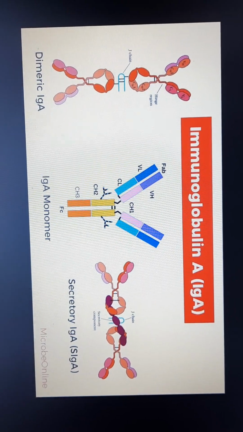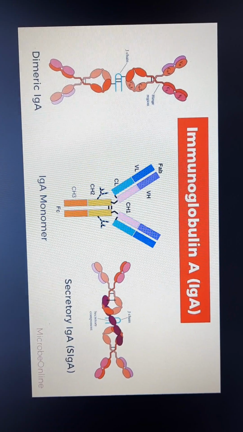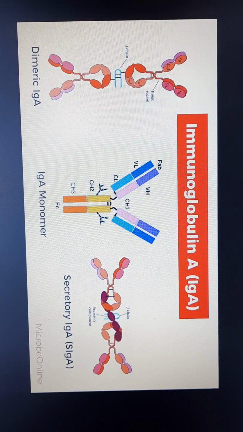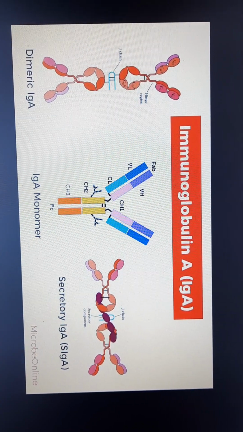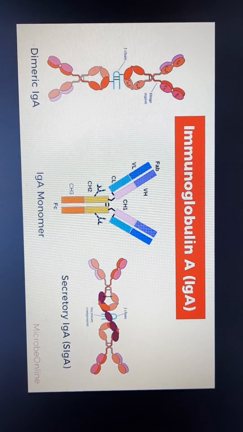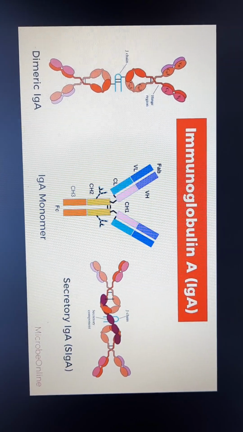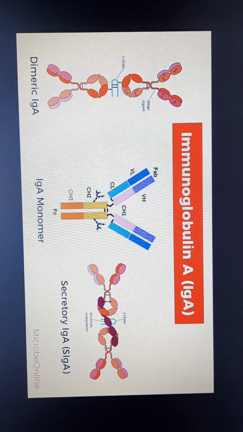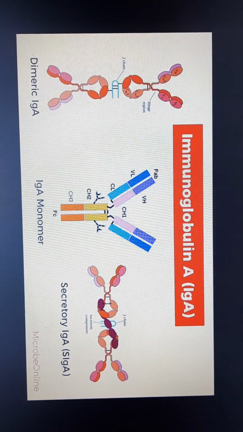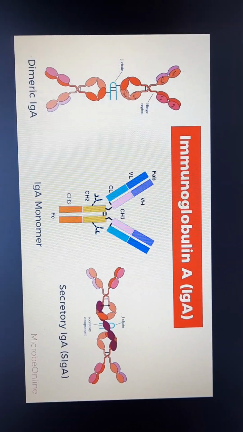It is a 4 polypeptide chain molecule, 2 light chains kappa and lambda, and 2 heavy chains alpha type. The sedimentation coefficient is 7S. Normal serum level of IgA is 0.6 to 4.2 mg per ml, and the half-life of IgA is 6 to 8 days. It has more IgA1 than IgA2. The secretory IgA is an equal mixture of IgA1 and IgA2 in contrast to the serum IgA.